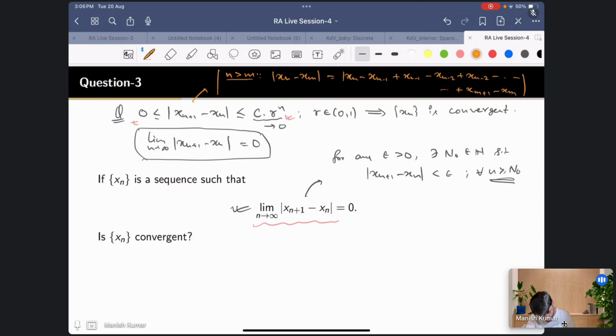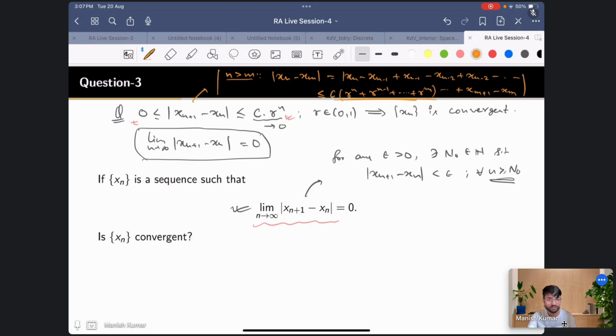Now you use the triangle inequality, so you'll get the terms x_{n-1} minus x_{n-2}, like this. Then you can take c common, and you will have r^n plus r^{n-1} plus dot dot dot, ultimately up to r^m. Now you show that this you can make very small, because you know this is a kind of geometric progression.